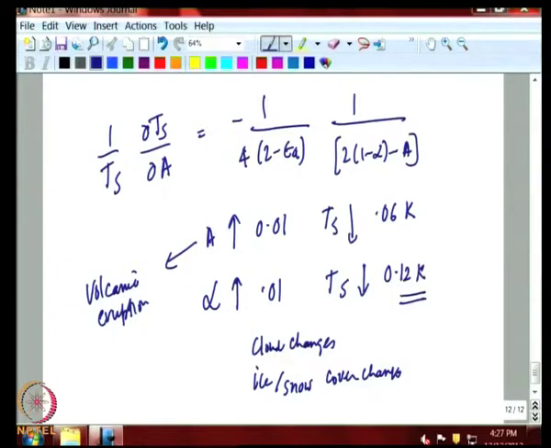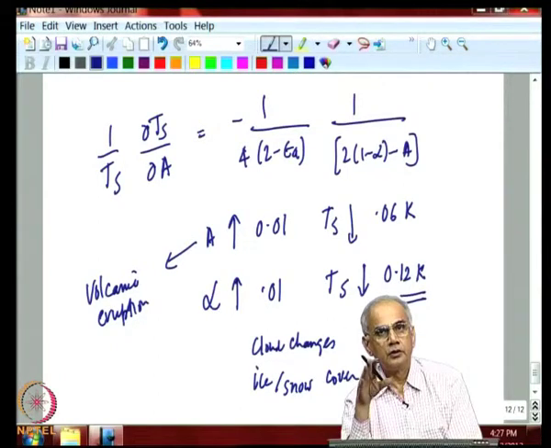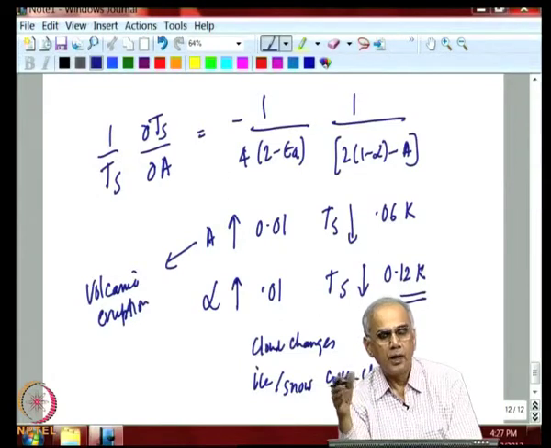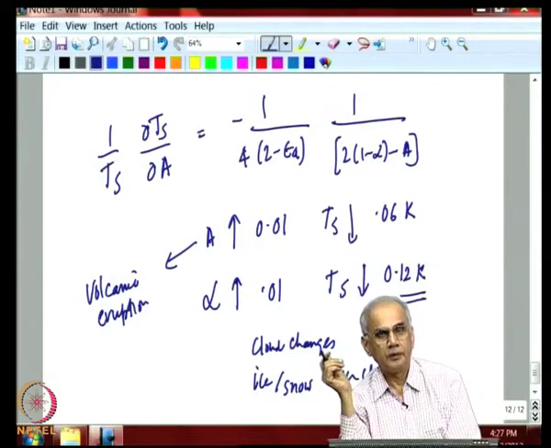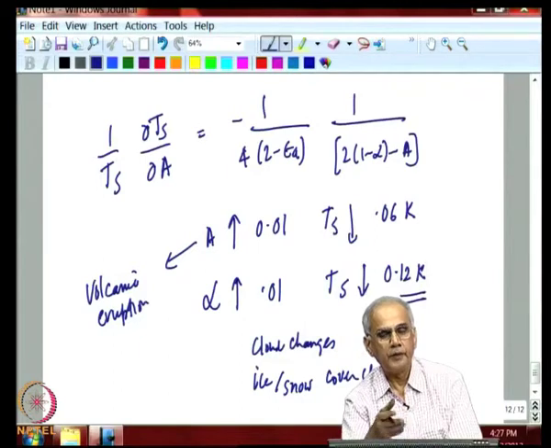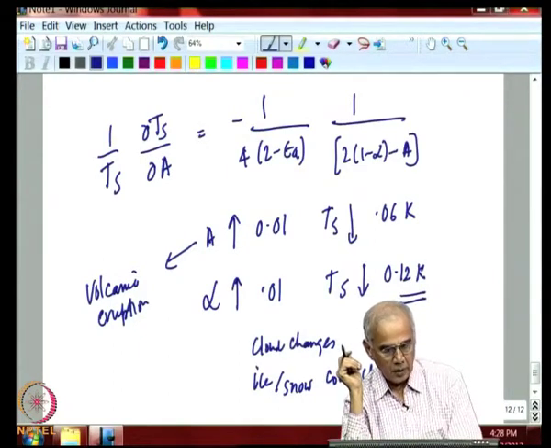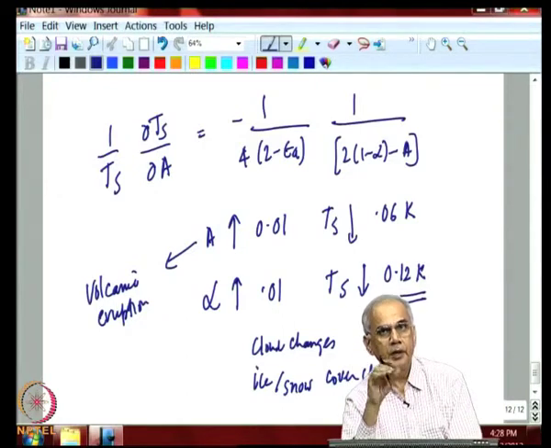And that can cause a fairly large change, large cooling of the Earth's surface. So, we have historical data showing that whenever there was a major volcanic eruption on the Earth, the temperature of the Earth cooled by around 0.1, 0.2 degrees Kelvin. That means, the absorptivity went up by around 0.03, 0.04.